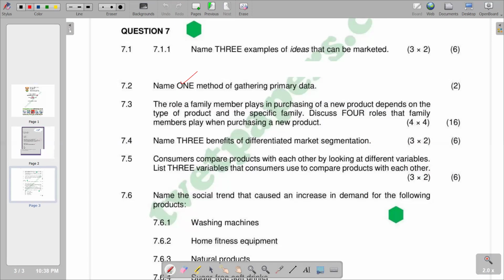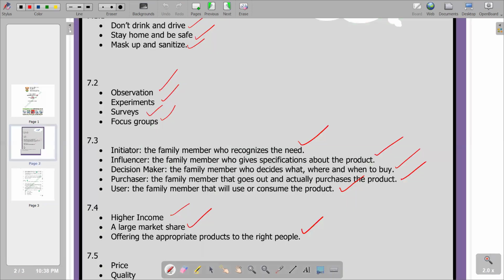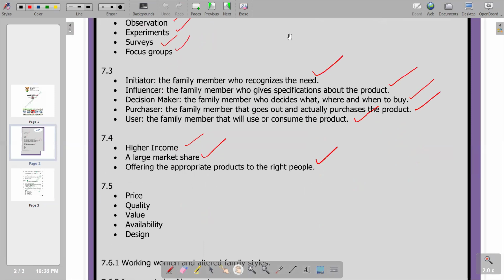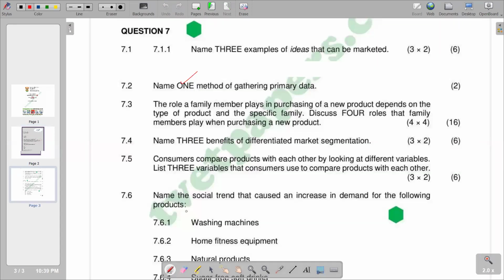So we are going to see that on the other section, we are using price again as the first one that is going to be used as the basis for comparison. We also have quality, value, availability and design as the other variables that we can also use for comparison.